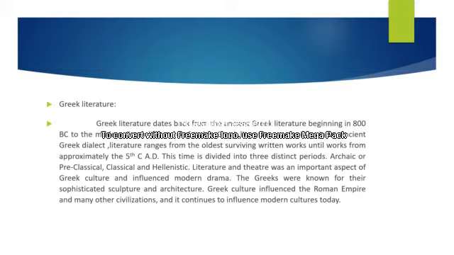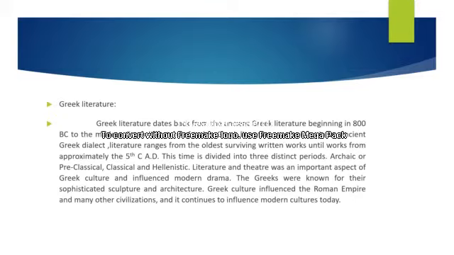Greek literature dates from the ancient Greek literature beginning in 800 BC to the modern Greek literature of today. Greek literature was written in an ancient Greek dialect. It ranges from the oldest surviving written works until works from approximately the 5th century AD.